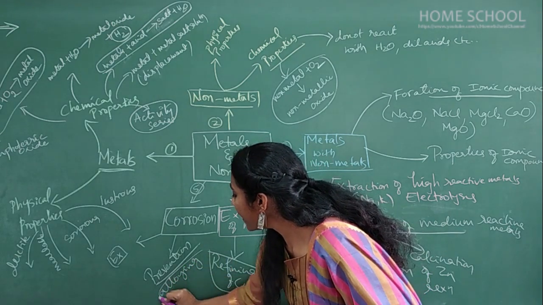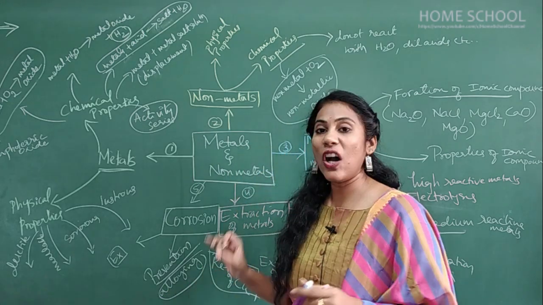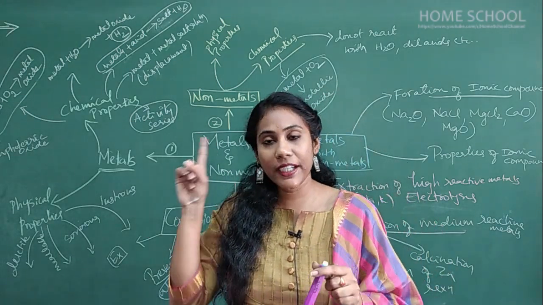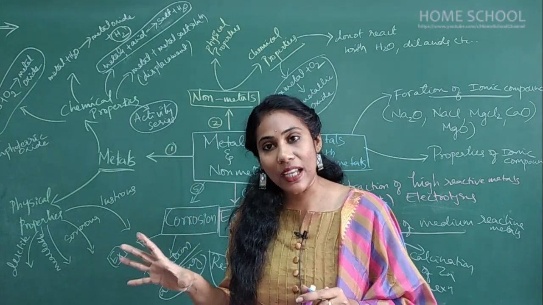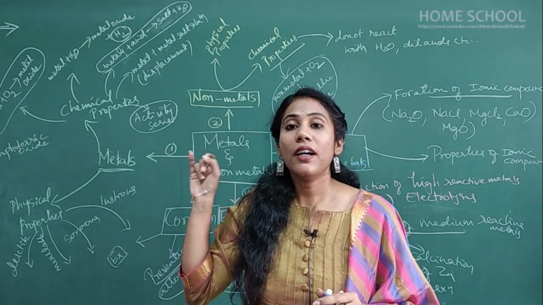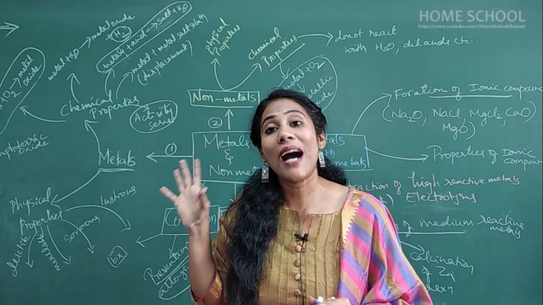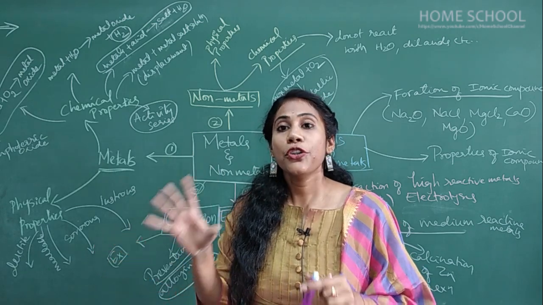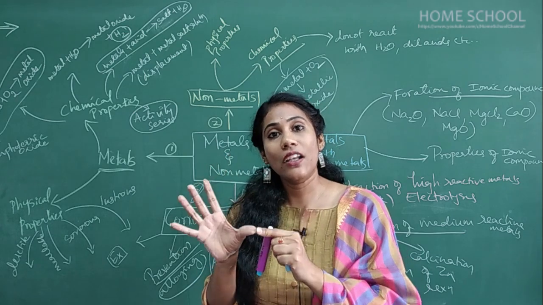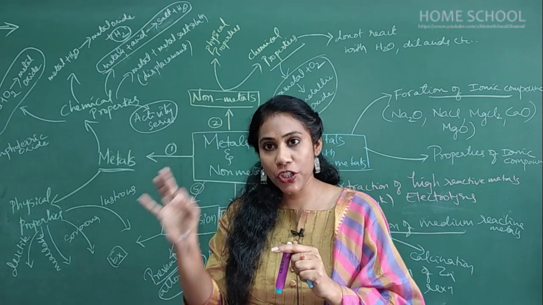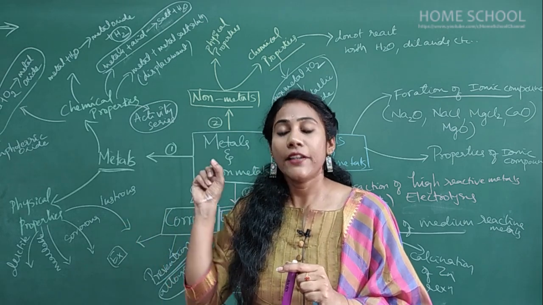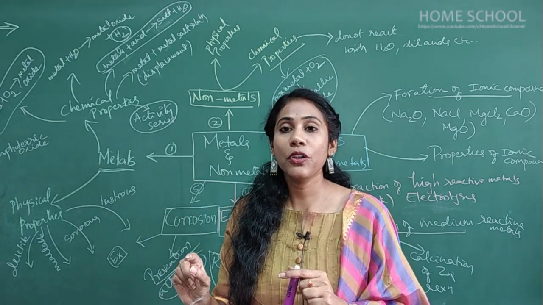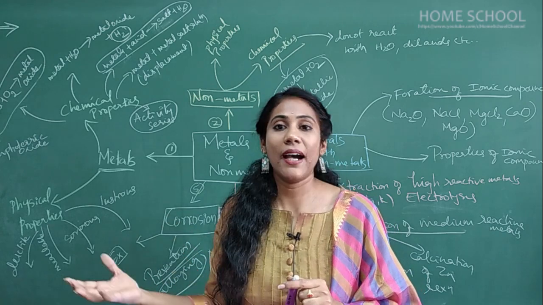In case of alloying, what does alloy mean? They will ask you the definition of alloy, they will ask you examples of alloys, and they will ask you the definition of amalgam also. So the concept of alloys is very important: definition of alloy, examples of alloys, definition of amalgam, and uses of some alloys.